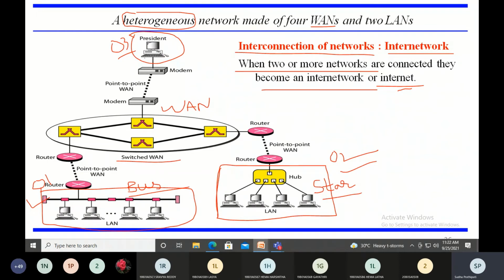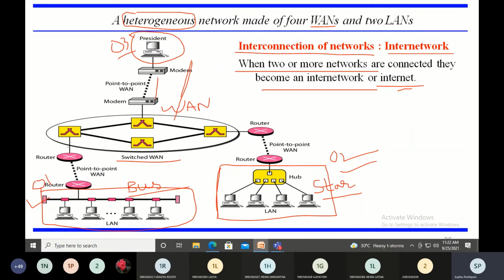This person is sitting somewhere else, and you can see that the connection here is a point-to-point WAN. The office is connecting to the WAN by using a point-to-point WAN. There is a modem and this is the internet service provider, which is a switched WAN.